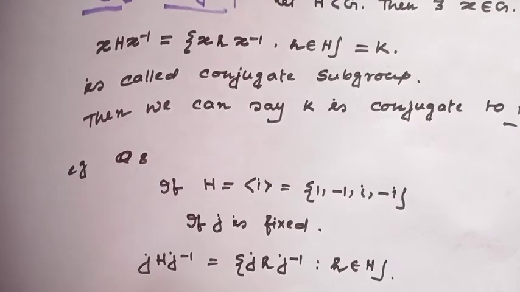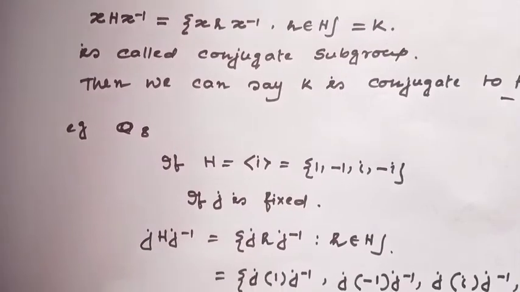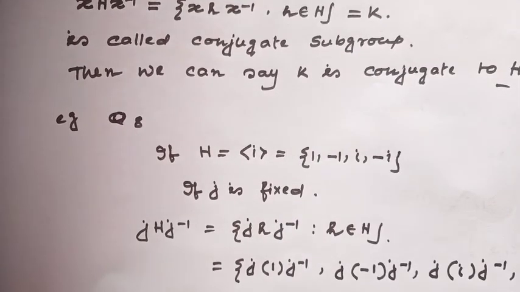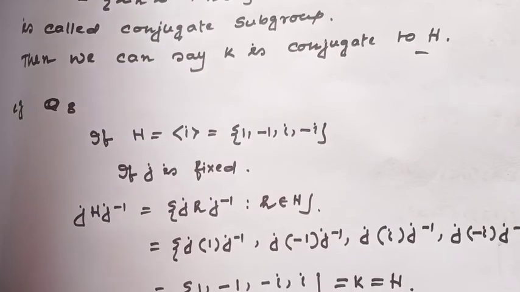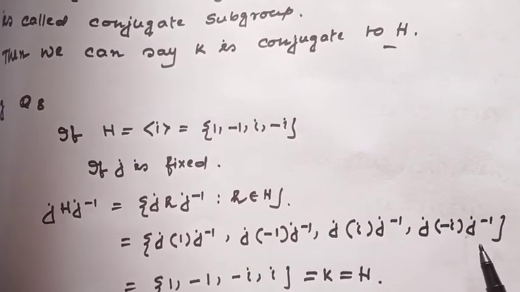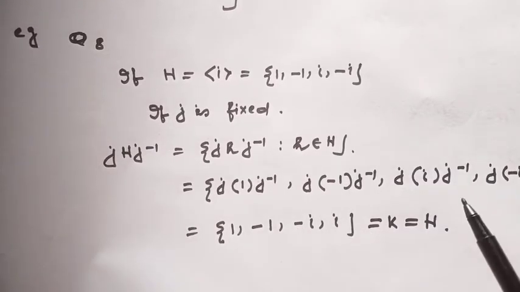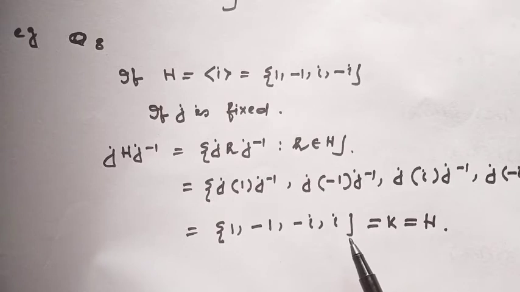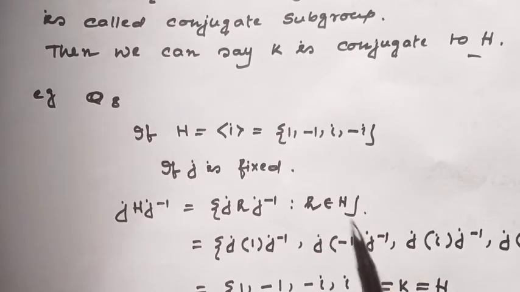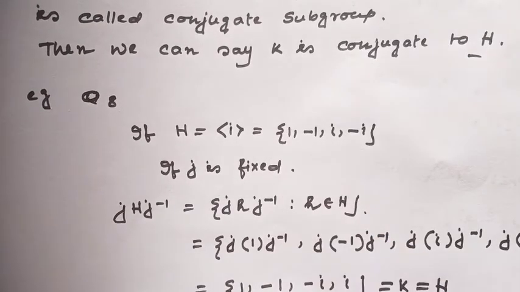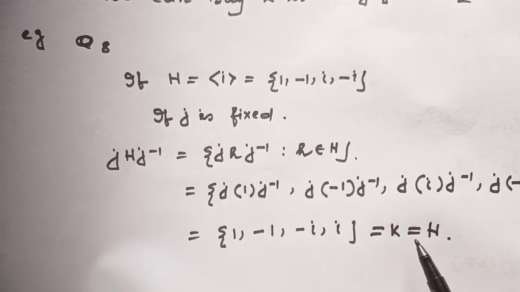Now what will be jHj inverse? It will be the set of j h j inverse such that h is a member of H, which is equal to j1j inverse, j(-1)j inverse, jij inverse, j(-i)j inverse, and the values will be 1, -1, -i, i, which is equal to K, and K is nothing but H itself. So here K is self-conjugate.